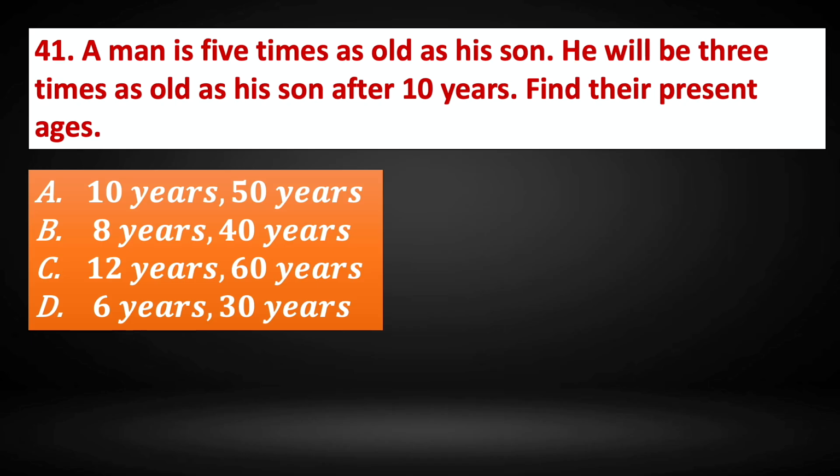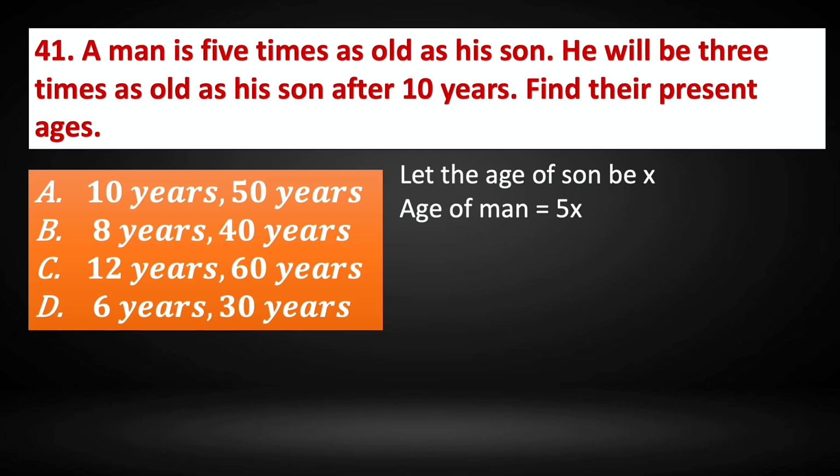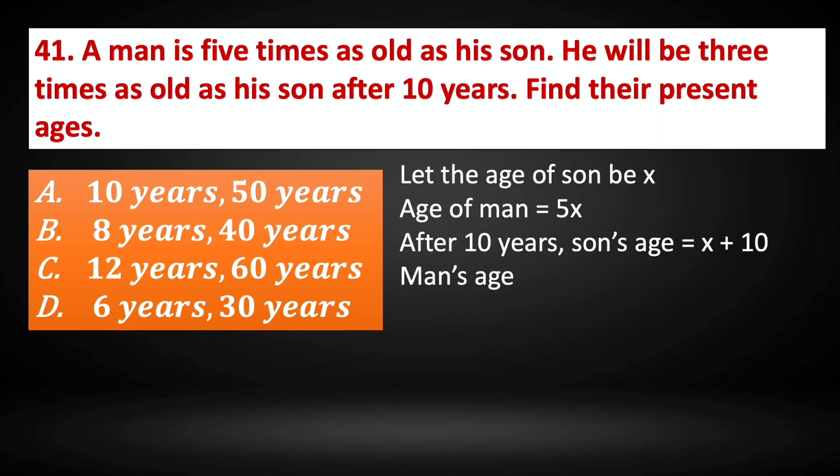Question number 41. A man is 5 times as old as his son. He will be 3 times as old as his son after 10 years. Find their present ages. Let the age of the son be x. Then the age of man will be equal to 5 times x because a man is 5 times as old as his son. Now after 10 years, the age of son will be equal to x plus 10. Man's age will be equal to 5x plus 10.